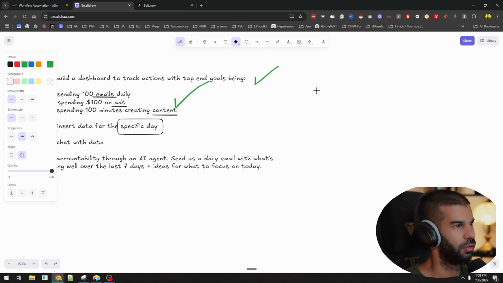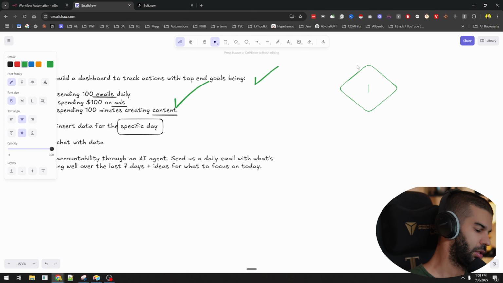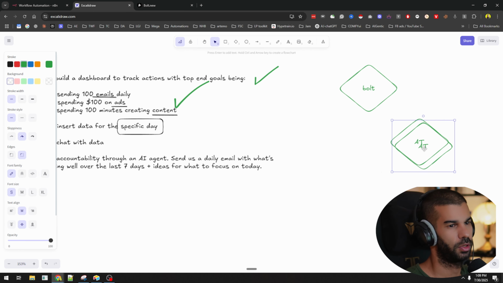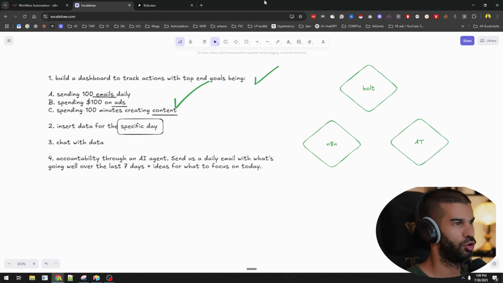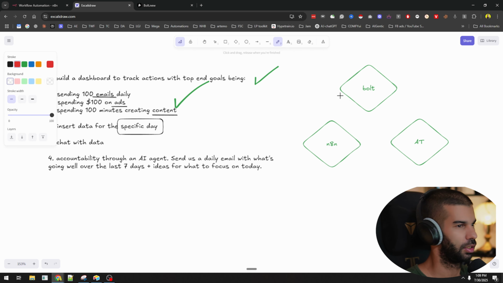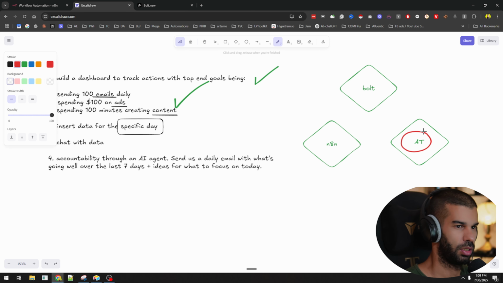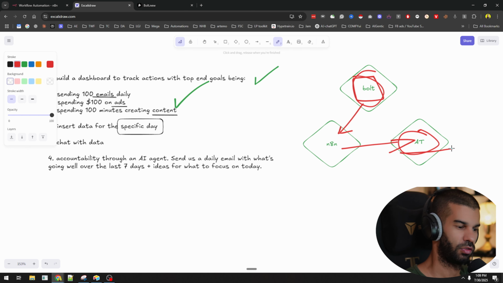So essentially we have 3 keys, right? We have the Bolt dashboard, we have the database or table, and we have n8n. At the moment, what I've attempted to do so far is connect Bolt to Airtable. Next, we'll connect Bolt to n8n. And then, once that happens, any changes we make in Bolt will be sent to n8n, which has a connection to our Airtable. So anything displayed here will be reflected from here, which is updated through this. So that should work just fine.